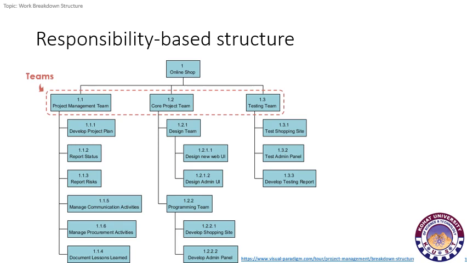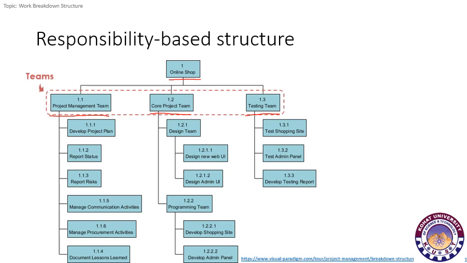The third and last scheme is responsibility based structure. Here we would be dividing the work scope based on the responsibilities or teams within a project. So consider here the example of online shopping. At the topmost level, we have a complete system, that is online shopping, and at the next level, we have divided the work of a project into different teams like project management team, core project team, and testing team.